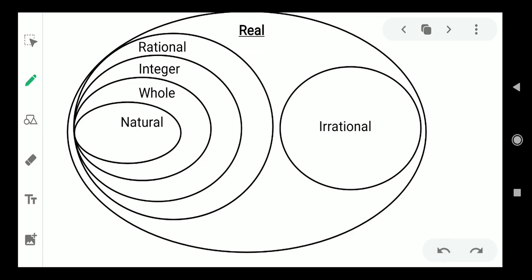So it comprises all the irrational numbers as well as the rational numbers. This is the set of rational numbers. So we can see that rational and irrational are two different sets. Rational numbers include integers, integers include whole numbers, and whole numbers in turn include natural numbers.